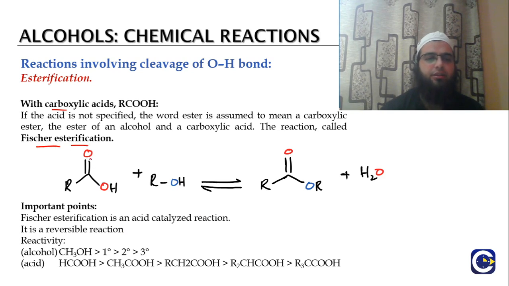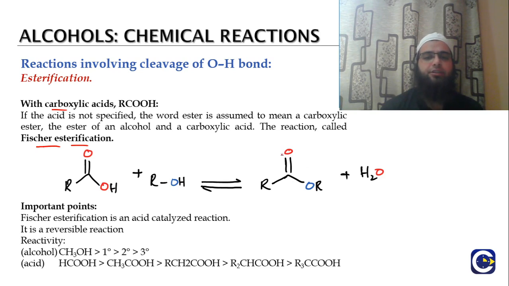You can see the overall changes that are taking place in this reaction. We are reacting a carboxylic acid with the alcohol, and the product that we are getting is an ester. RCOOR is the ester. RCOOH is the carboxylic acid. So we are getting an ester in this case.